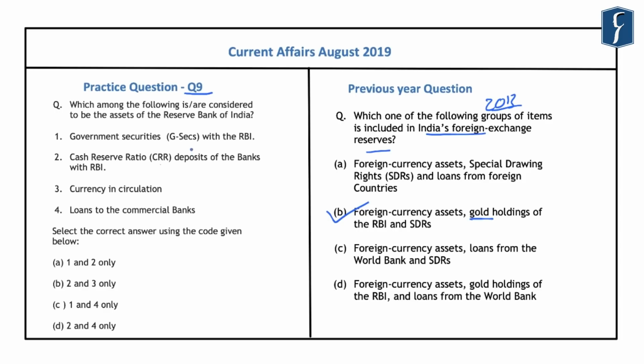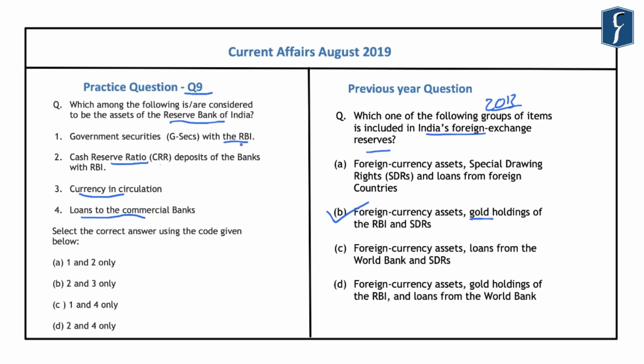So in this line, the question based on this reads: which among the following is or are considered to be the assets of the Reserve Bank of India? And the options are: first, the government securities or the G-Secs that are lying with the Reserve Bank of India; second, the cash reserve ratio deposits of the banks with RBI; then there is currency in circulation, and the loans to the commercial banks. Now the assets of the RBI are those which earn profits for it.